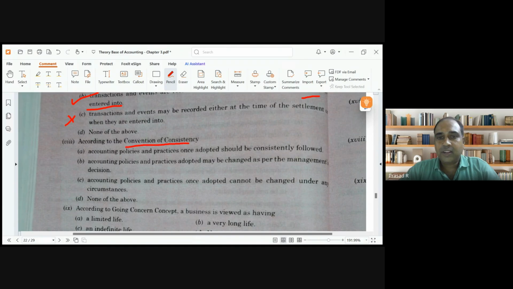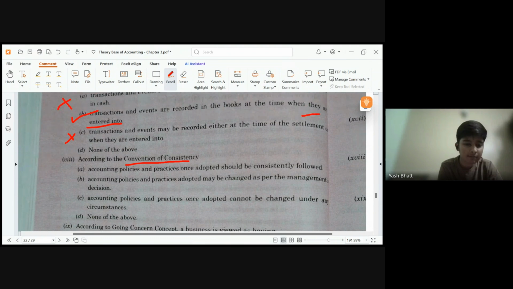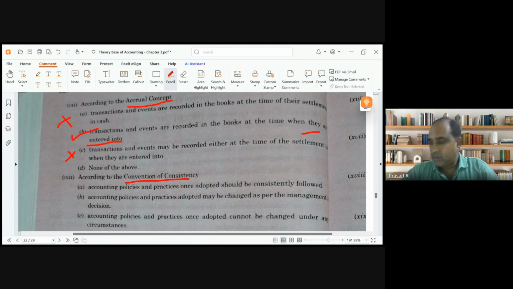Any doubt in the previous one? Anyone? Sir, seventh. Seventh. Which one is correct in the seventh one? What is the accrual concept? Accrual concept is that transactions are recorded. Do we record the transaction when it is settled or when it gets completed? When do we record the transaction?